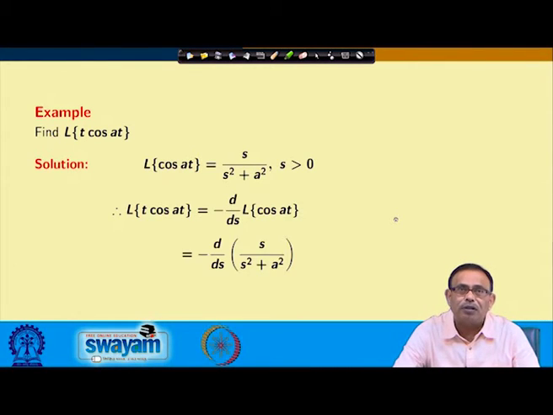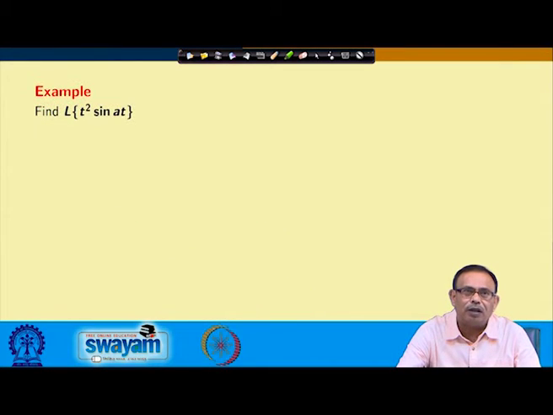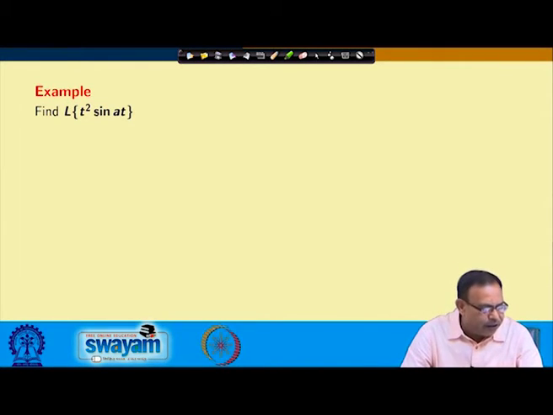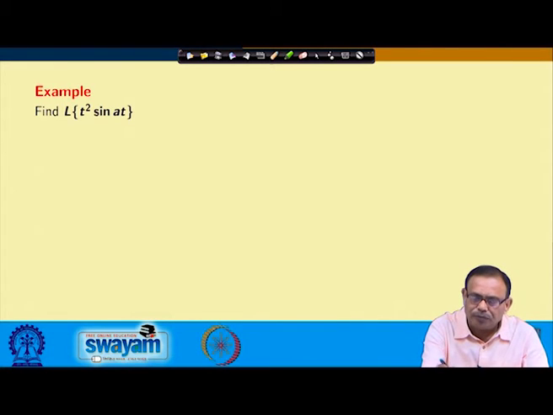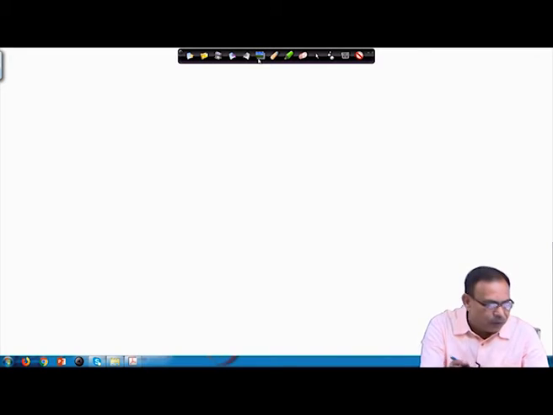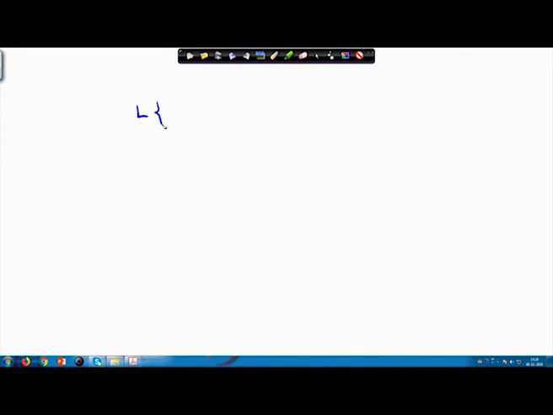You are getting this minus d/ds of this, and you will obtain the result as this one. Now, find the Laplace transform of t square sin a t. If you see here, Laplace transform of t square sin a t, whenever you are writing, this equals, you can use the derivative of t to the power n f t.